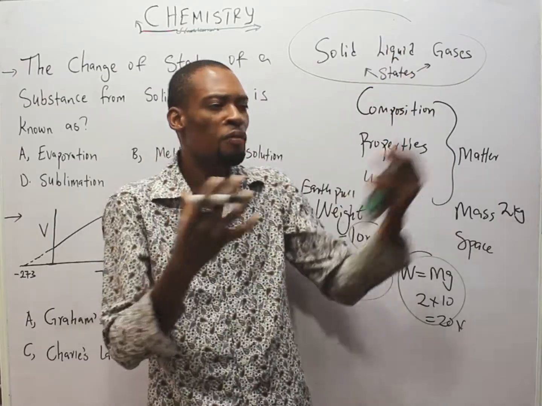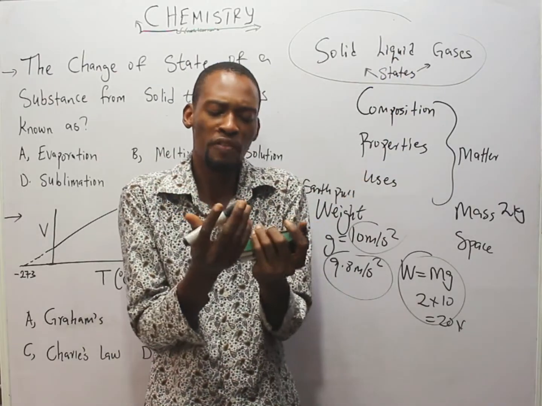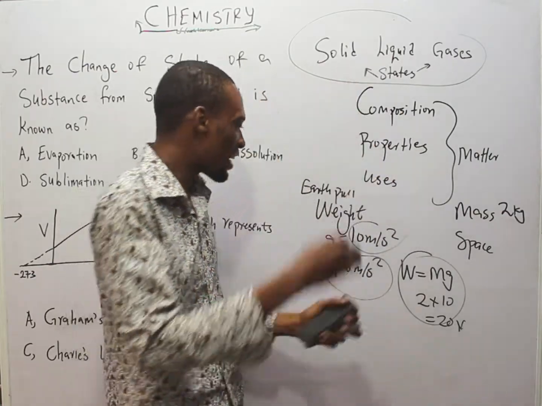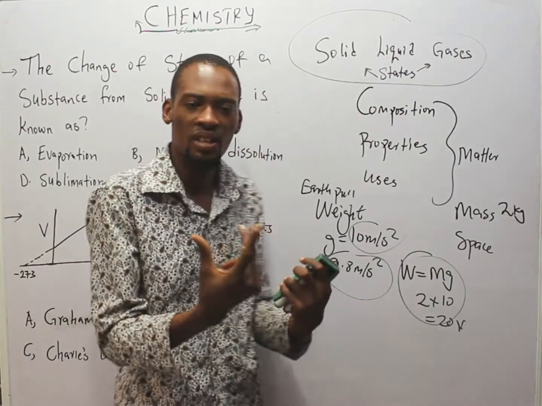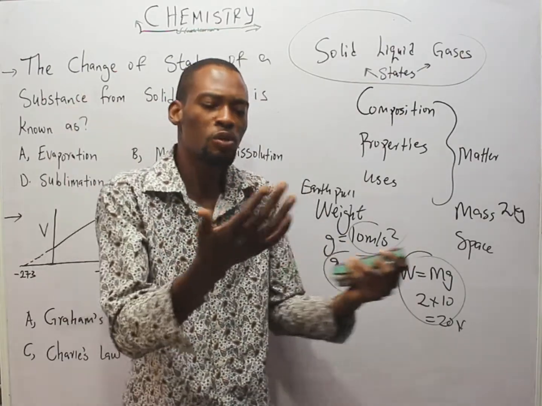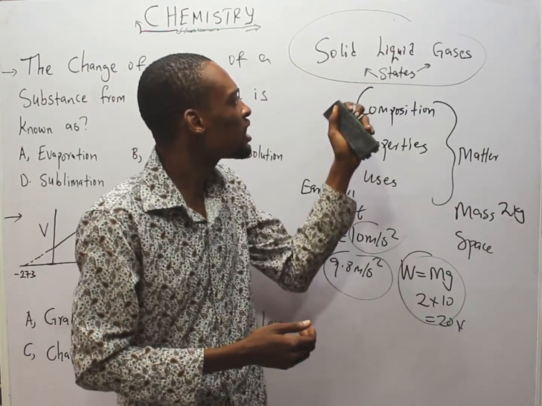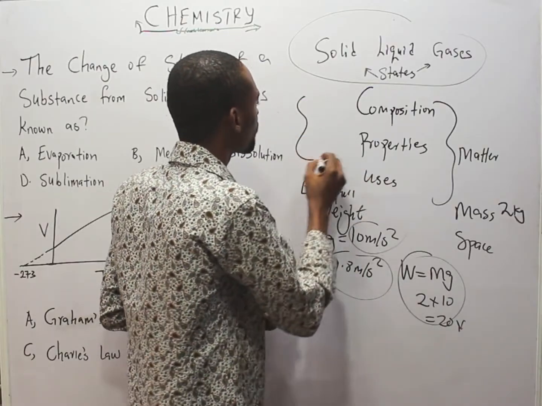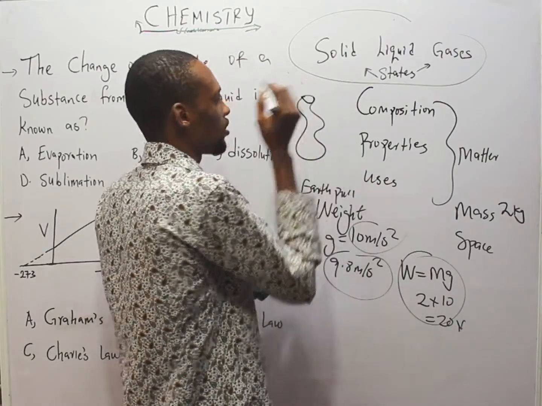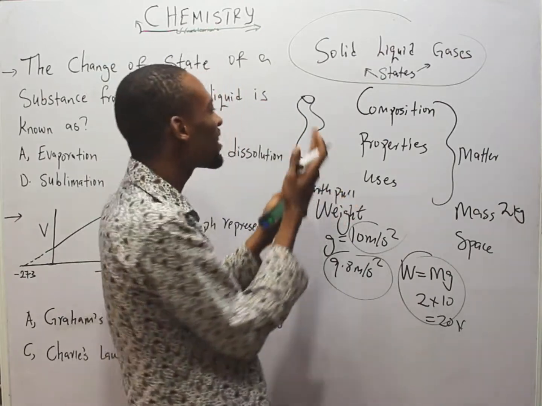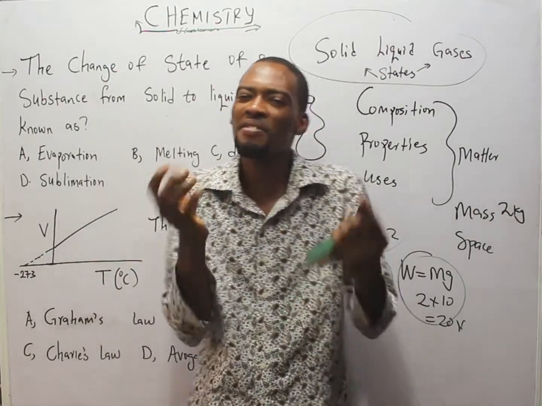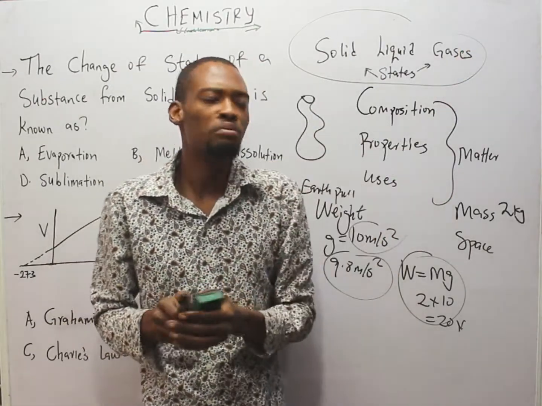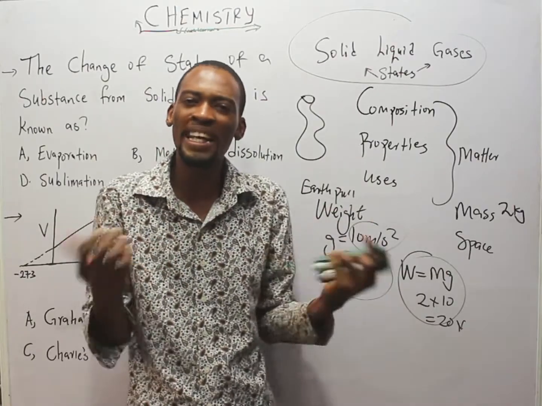While in liquid, the force of attraction between the molecules is not as strong as that of solid. For example, my hand can't go through this, but water, which is an example of liquid, my hand can go through it. I can pour it. And liquids, they don't have definite shape. If I have a container like this, and I pour water in it, the water will bend to take that shape because it doesn't have a definite shape.